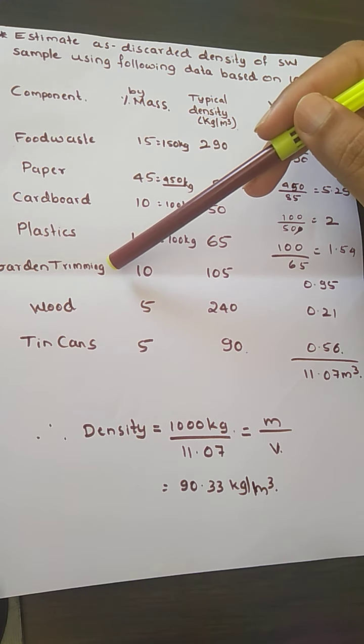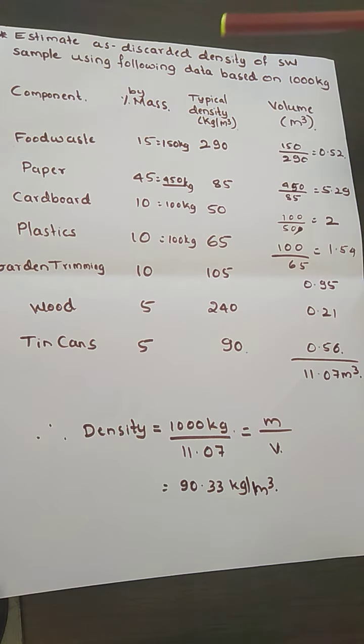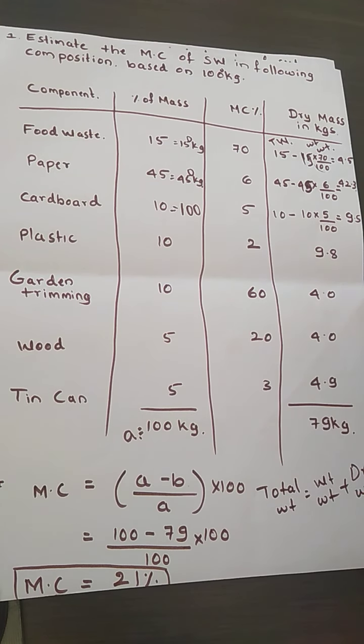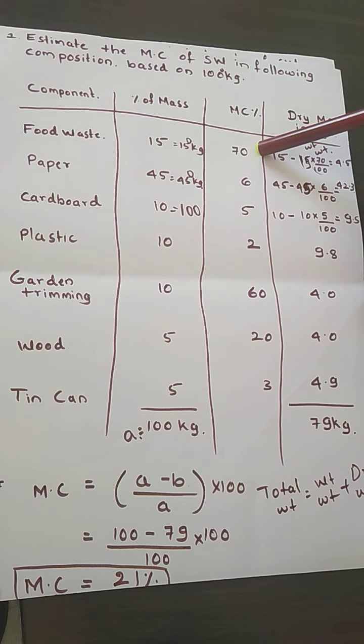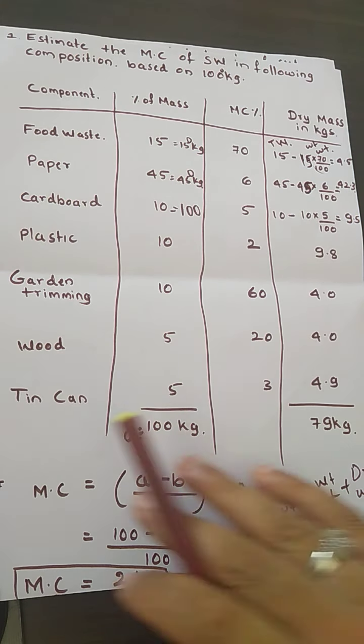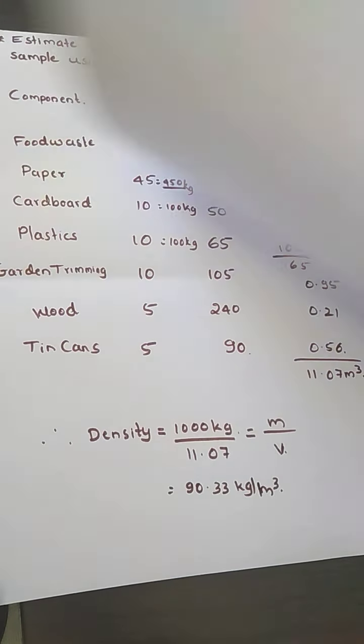In this problem, they have given the components: food waste, paper, plastic, cardboard, garden trimming, wood and tin cans. As you can see, in the last problem also, food waste had 70% moisture and paper had 6%, so food waste has the larger moisture content.